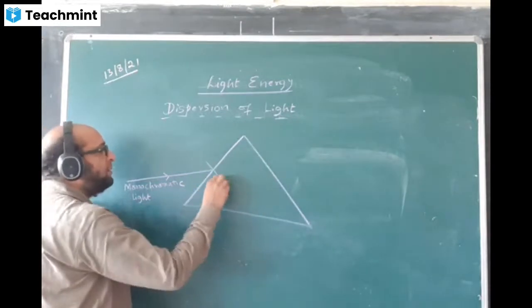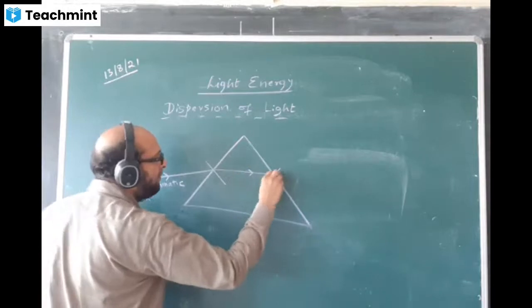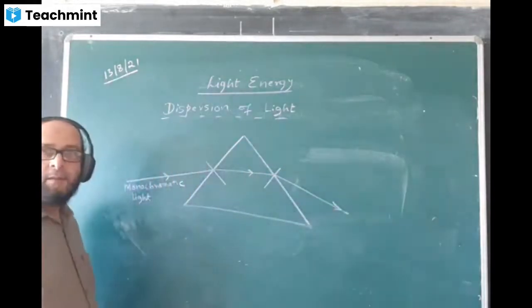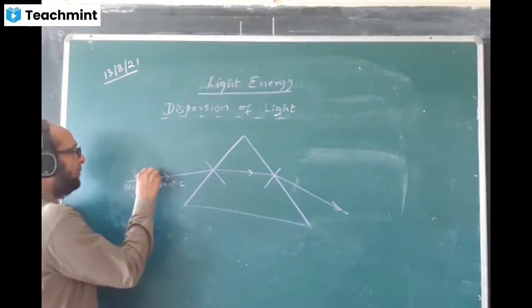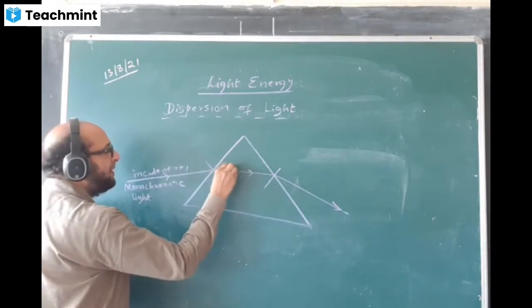Here we draw the normal. This ray will be refracting here, and this ray will further refract like this. This is called the incident ray. This ray is called the refracted ray.